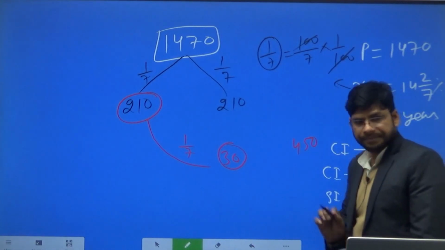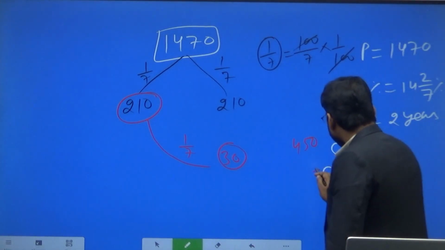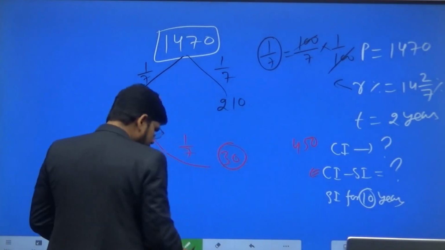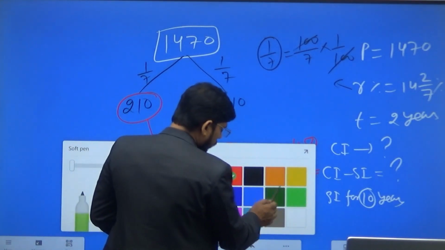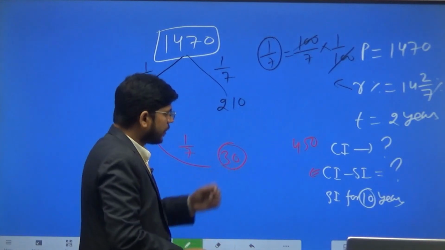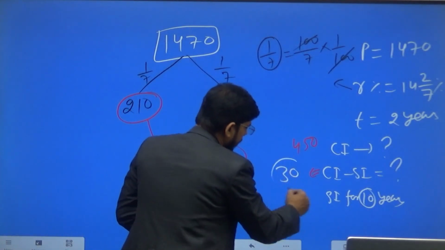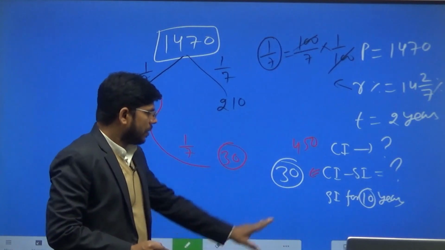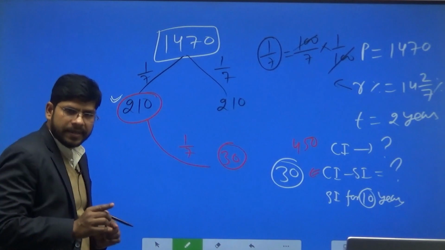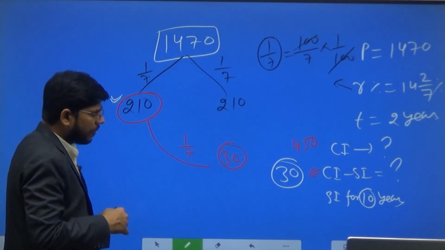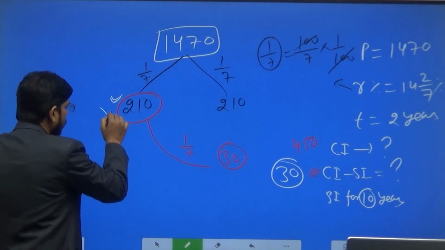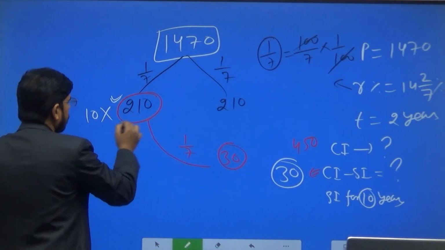Clear? Now what will be the difference of CI and SI for 2 years? This amount, that is 30 rupees, will be the difference of CI and SI for 2 years. Simple interest for 10 years: this is the simple interest for 1 year, so to answer this question we just multiply it by 10.